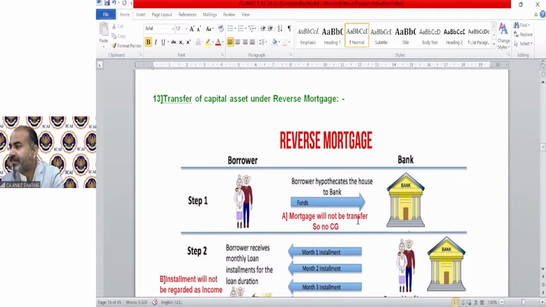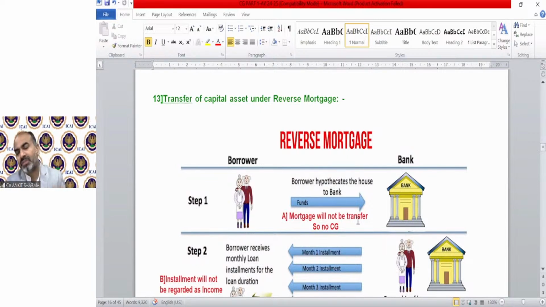Next is Nagarju. Sir, what will be the cost of acquisition for the assessee in the case of amalgamation and demerger? At the price at which that asset has been purchased. Same, there is nothing new.